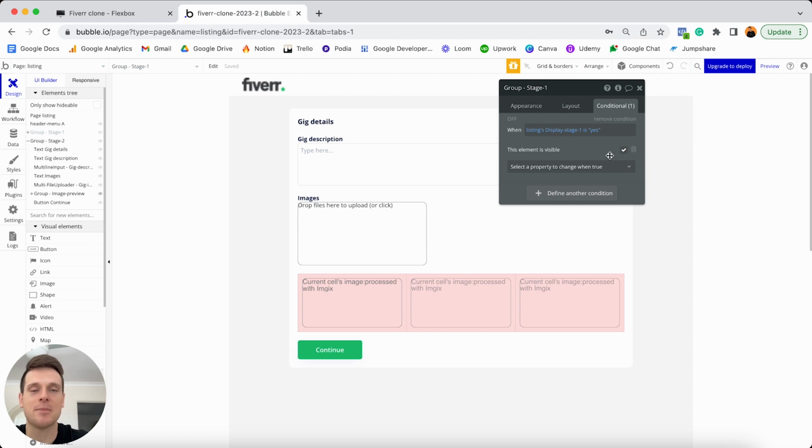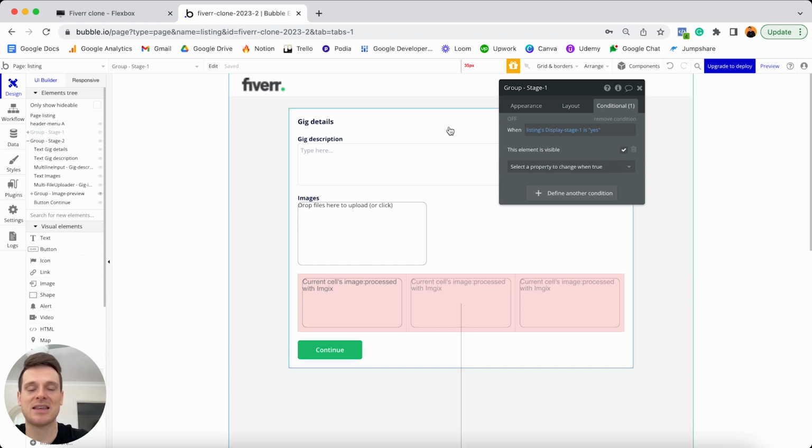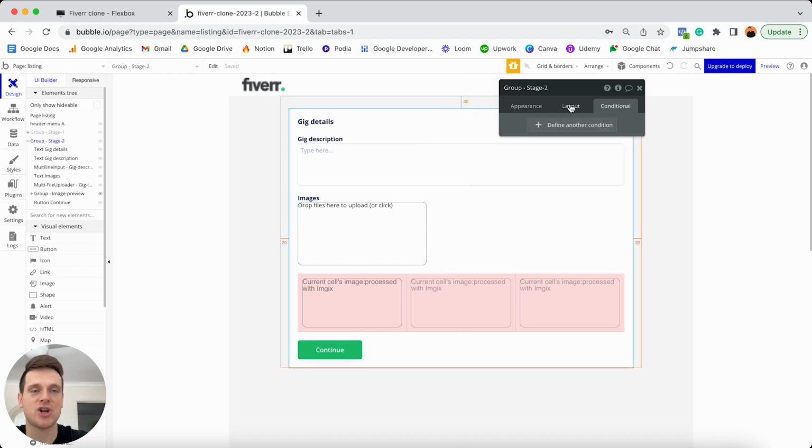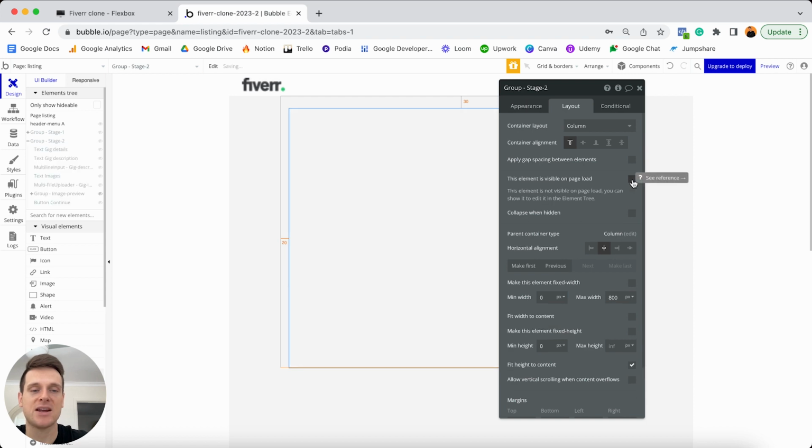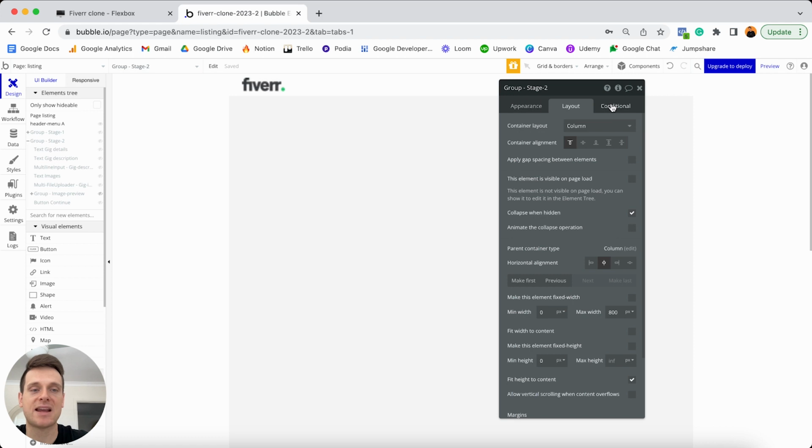And then from here, I'm going to need to do the exact same thing for our second group. So I'm going to select on my second group. I'm going to jump to my layout tab. I'm going to unselect that this should be visible on page load. I'm going to collapse this element when it's hidden. I'll then jump to my conditional tab.